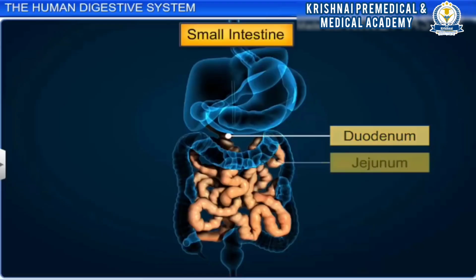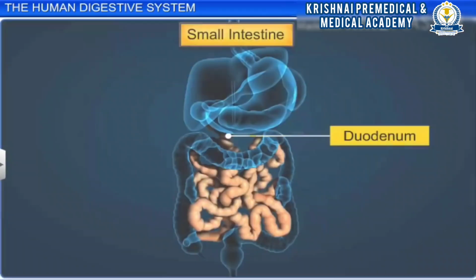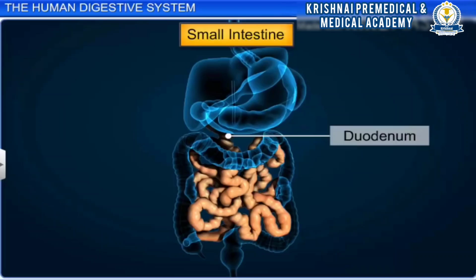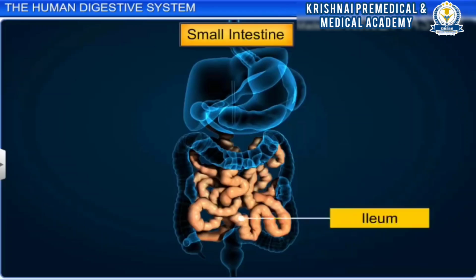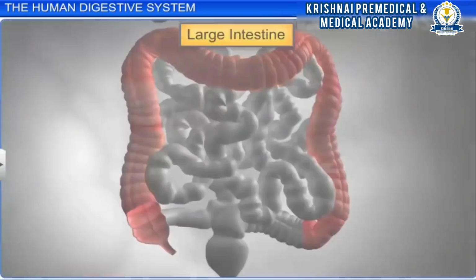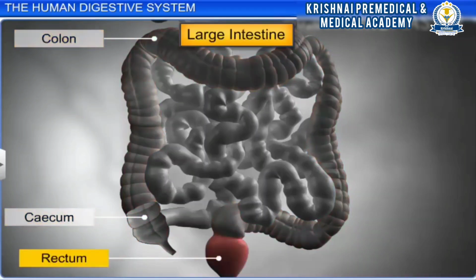The duodenum is followed by the jejunum and ileum that make up the small intestine. While the duodenum is a short, C-shaped portion, the jejunum is a long coiled portion. The ileum, on the other hand, is a highly coiled region that opens into the large intestine. The large intestine, the second last part of the alimentary canal, is divided into three regions, namely cecum, colon and rectum.